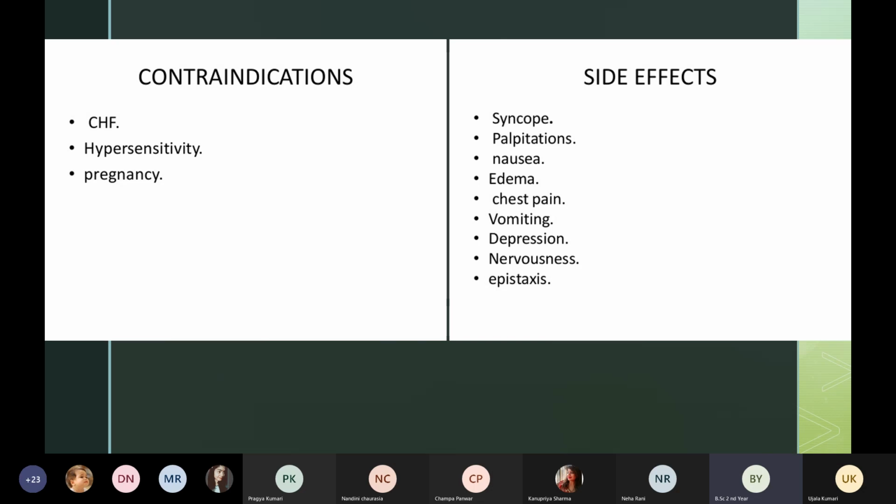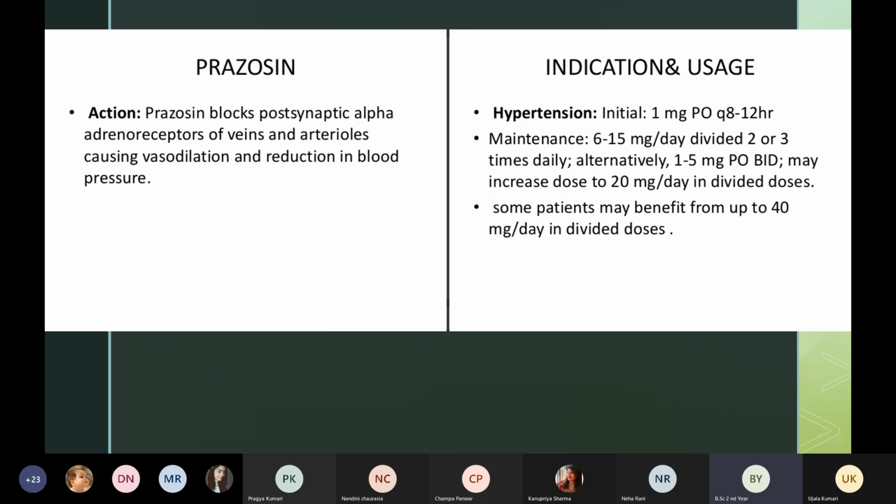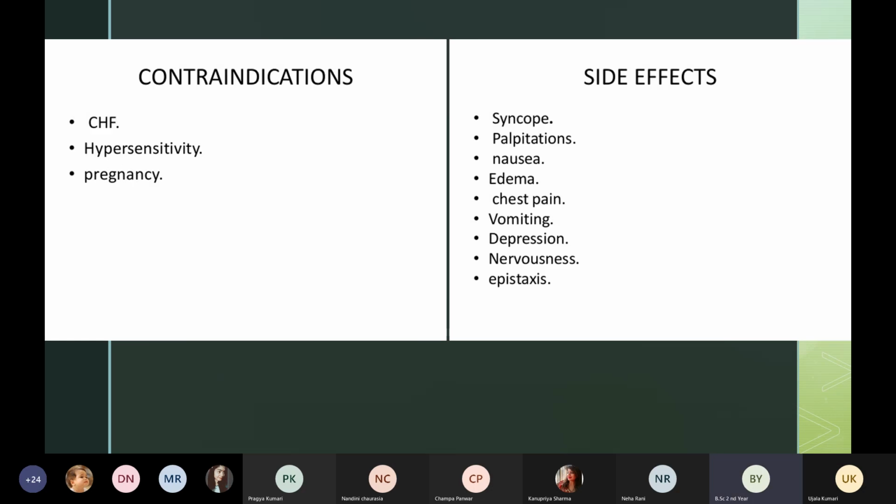You have to be very careful if you're giving it to pregnant women, and if the patient has sensitivity or any allergic reaction, then we should stop immediately. And if the patient is complaining of any of the side effects, then we have to report to the doctor. So this is about prazosin or alpha adrenergic blockers.